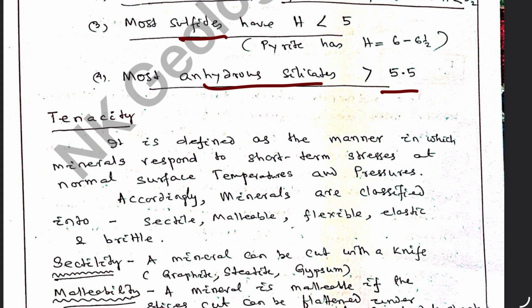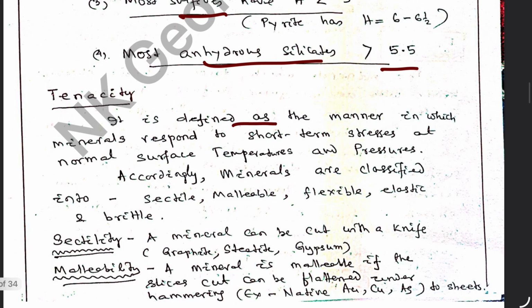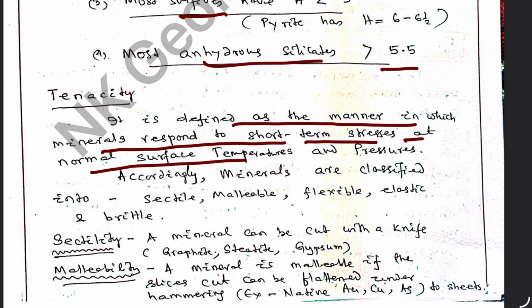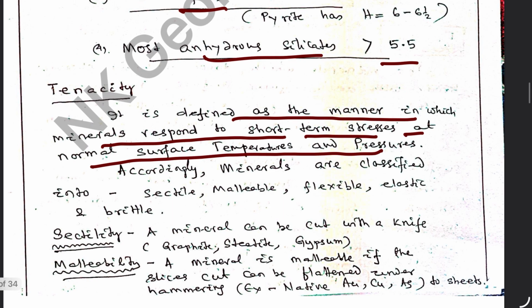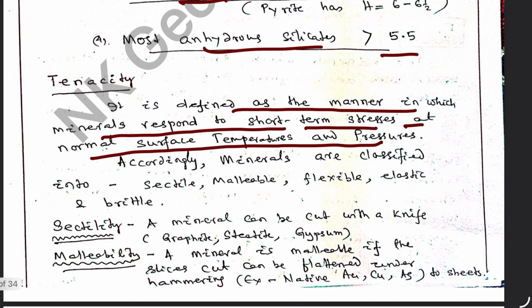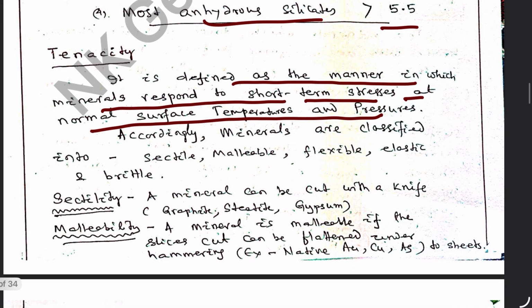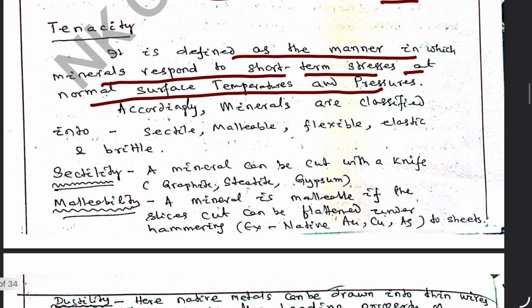Now let us discuss what tenacity is. It is defined as the manner in which minerals respond to short-term stresses at normal surface temperature and pressure conditions. How do the minerals respond to stresses?